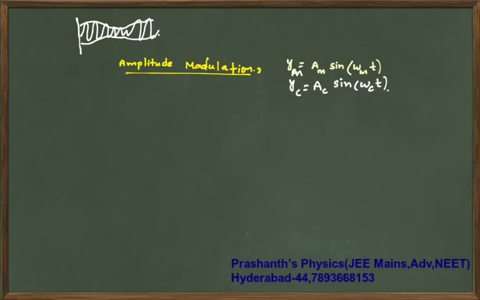First and foremost important point is, when you are combining your carrier wave or carrier signal C of t, this is the modulated carrier wave.